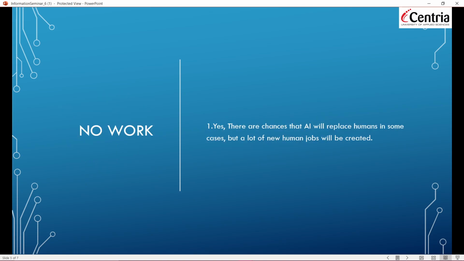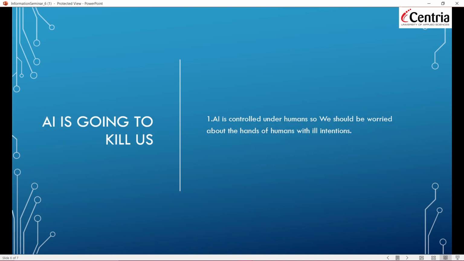Next, no work. Yes, there are chances that AI will replace humans in some cases, but a lot of new jobs will be created also. So there is a probability of fewer jobs, you can say that, but it will reduce some sorts of jobs and it will create new jobs. That's the thing. And AI is going to kill us. That's completely fiction. That's not the fact.